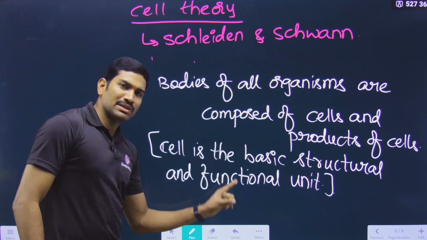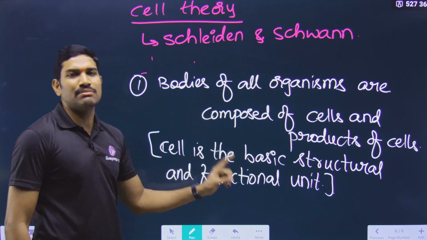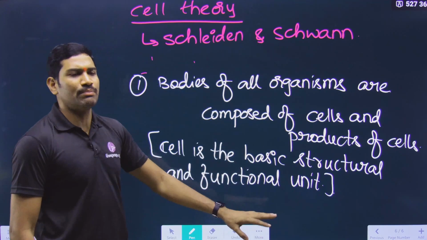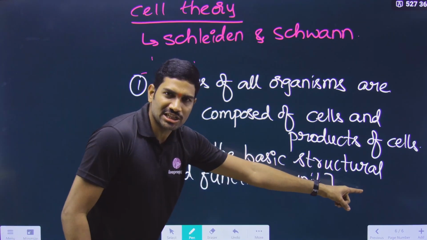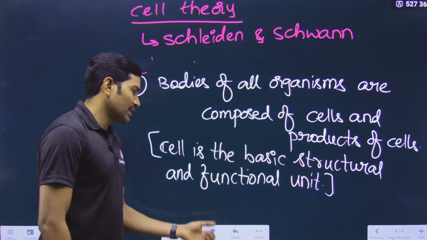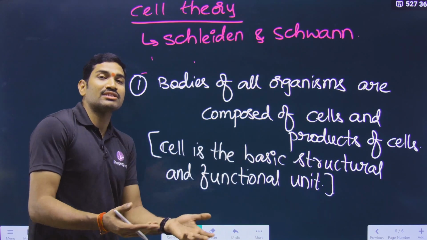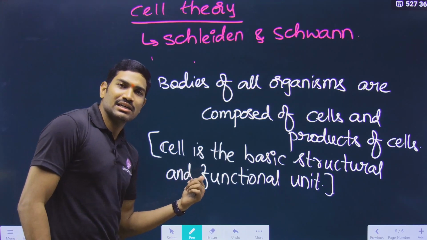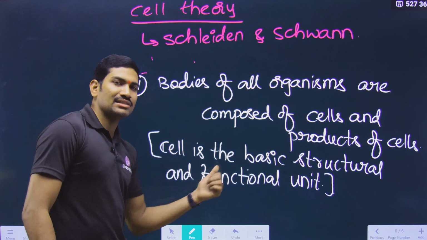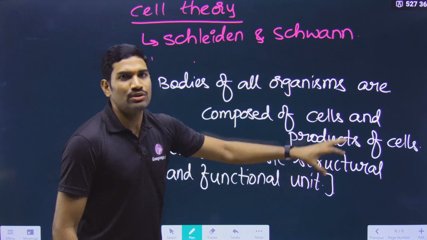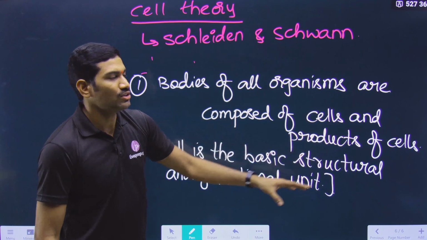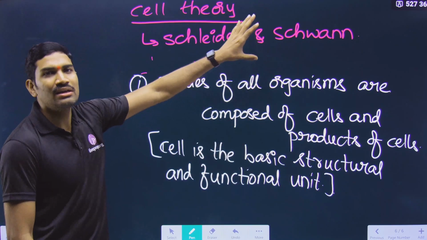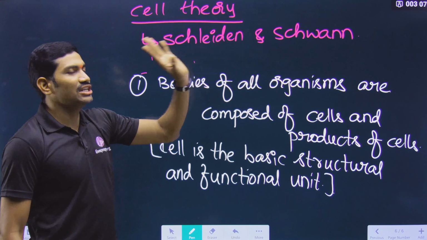In this way cells should compulsorily be present. The cell is the basic, minimum unit that should be present; it forms the structures called organisms, and different functions also take place inside it. All these things happen in the cell itself. So the cell is the basic structural and functional unit of organisms. This is the cell theory proposed by Schleiden and Schwann.